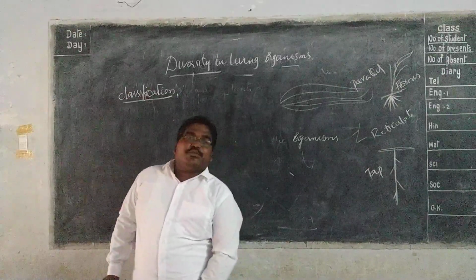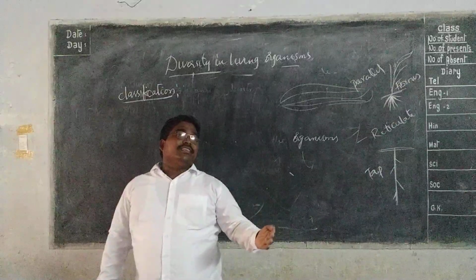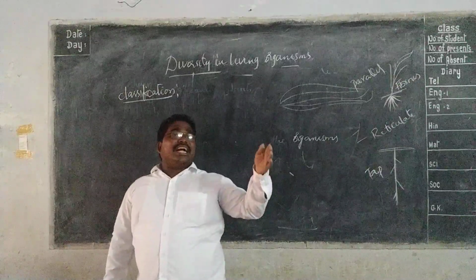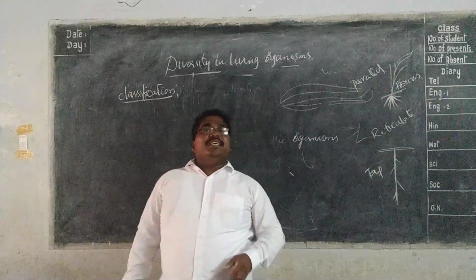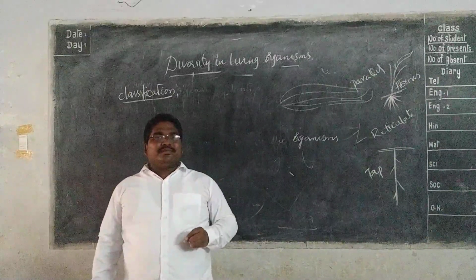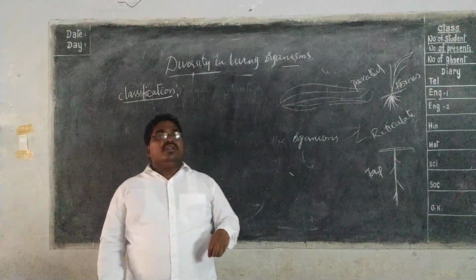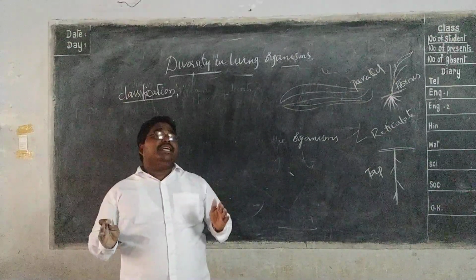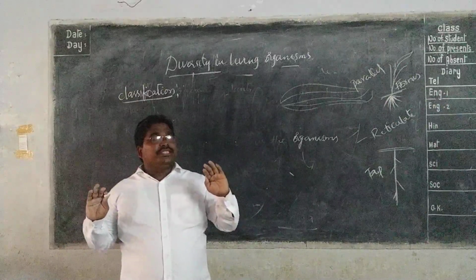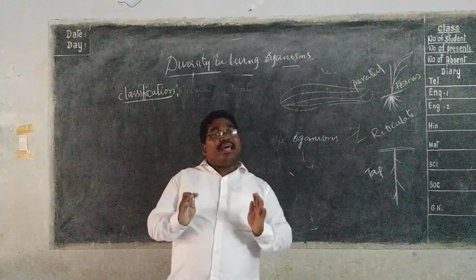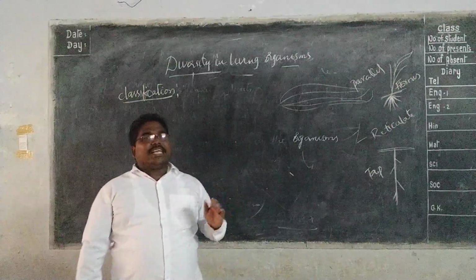Why are you classified into that particular class, separated according to your study or your age? Like that, depending on the characters and similarities present in organisms, the scientists who studied organisms in nature grouped them on the basis of their similarities and differences. That is classification.